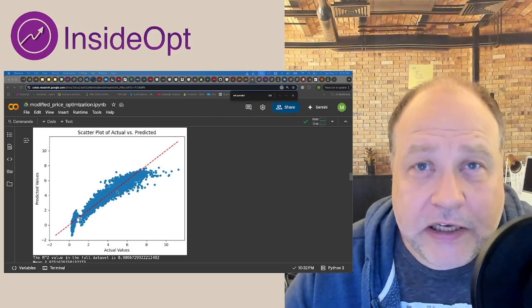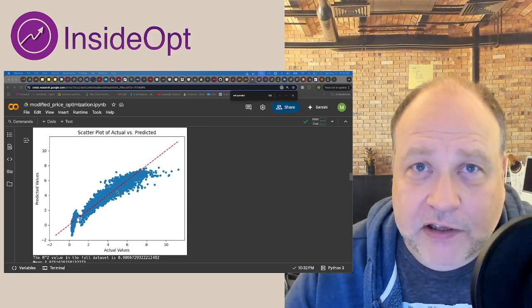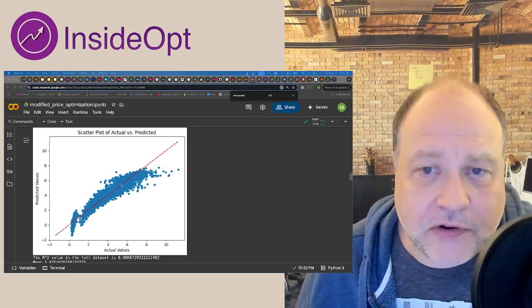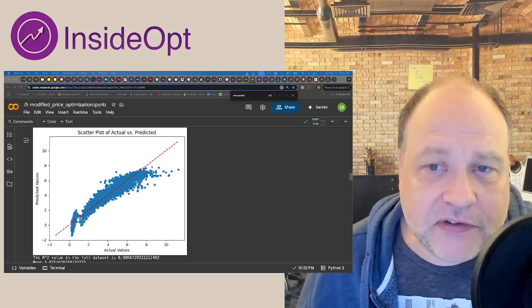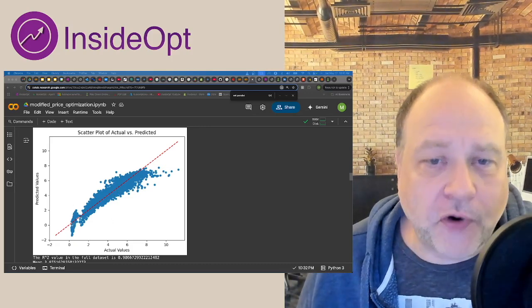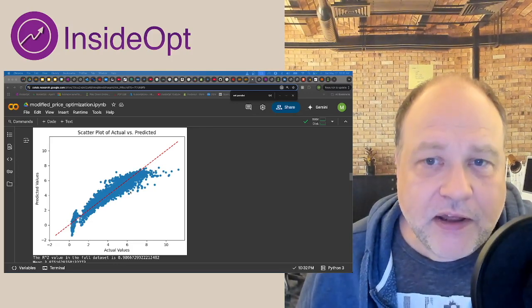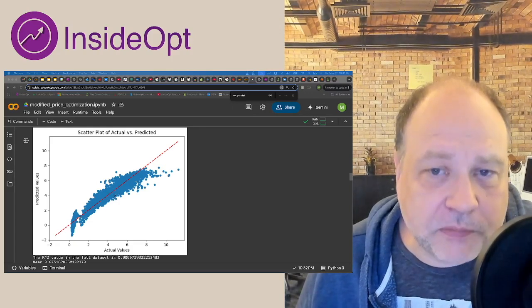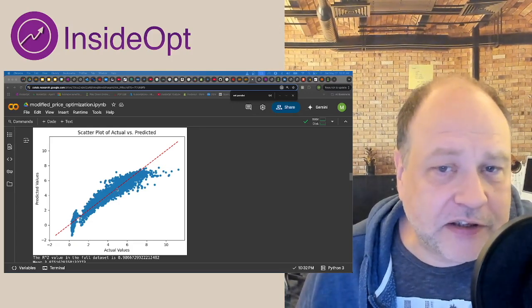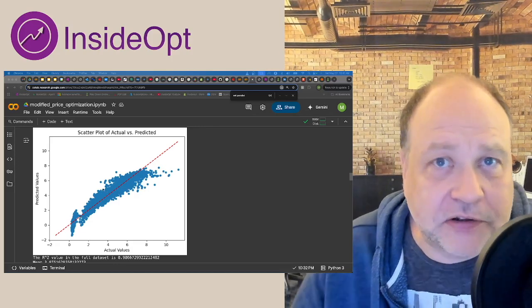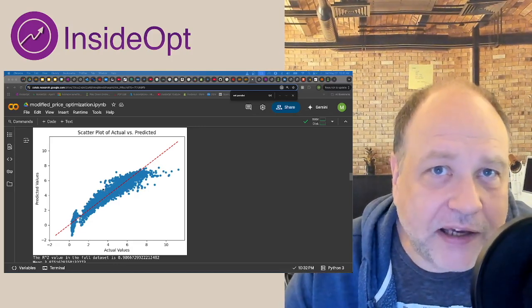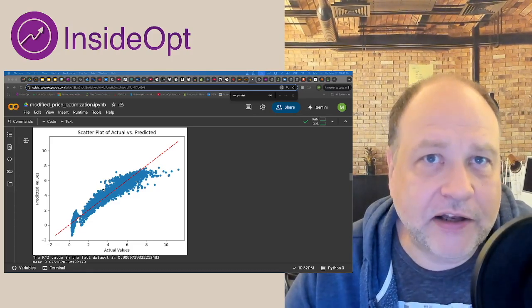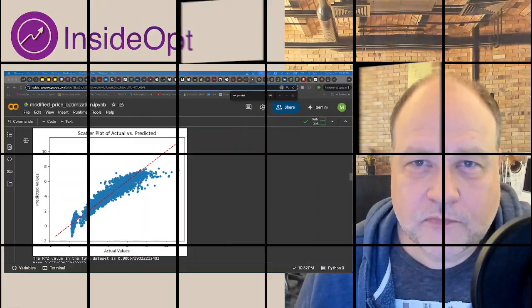What can absolutely not be forgiven is the fact that Gurobi completely ignores that, of course, there is residual uncertainty here, right? All of these examples that you're seeing here do not fall on this main diagonal. There is a spread, right? For an actual value, we're going to get a whole spread of predicted values. And for a predicted value, we're going to get a whole spread of actual values. So we do not actually know how many avocados will be demanded at a given price. There's uncertainty around it.